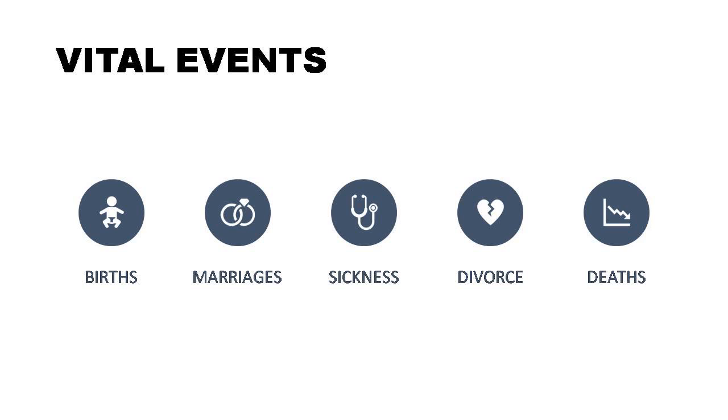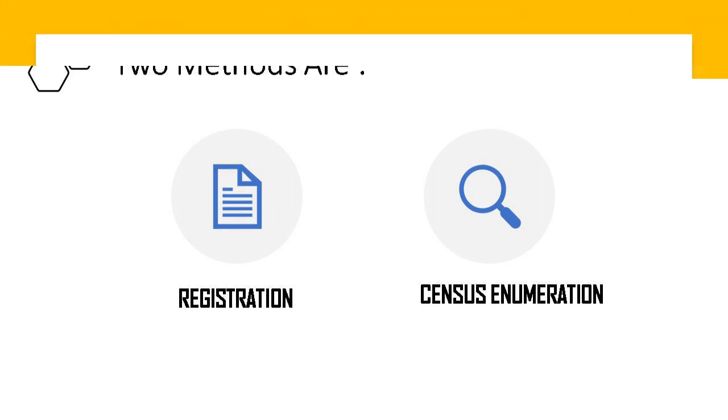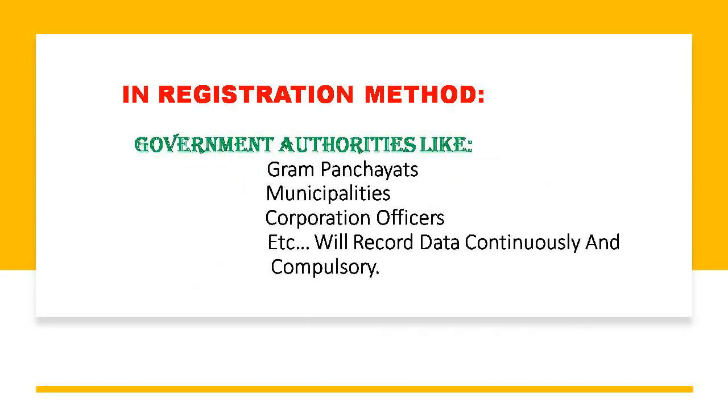These vital statistics are obtained by two methods. They are, first one, registration method and the second, census enumeration method. For example, first one, in the case of birth, the information regarding the date of birth, name of parents, sex of the newborn baby, nationality, religion, etc. will also be registered. Example 2. In the case of death, the information regarding the date of death, name of the deceased, parent's name, husband's or wife's name, address and cause of death will also be registered. Hence, in this method, it is continuous and compulsory.